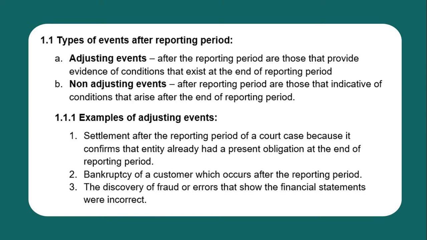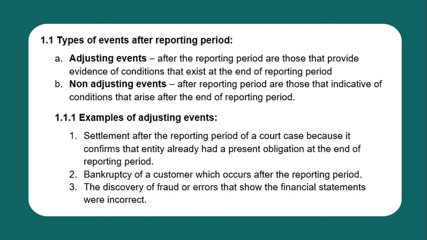While non-adjusting events are events that need not be adjusted, so there are no adjusting entries to be made. It is because the conditions arise after the end of the reporting period.